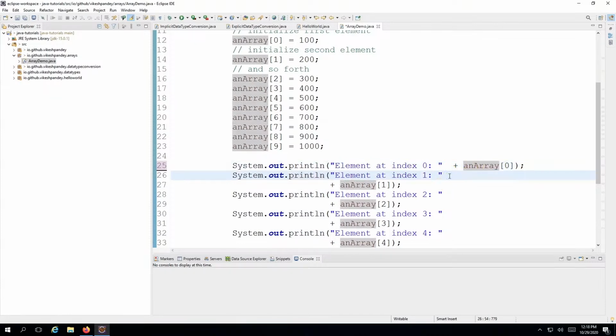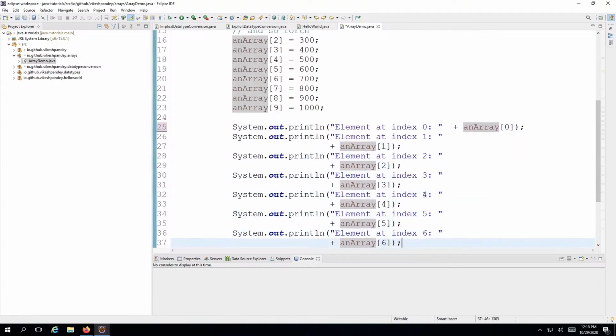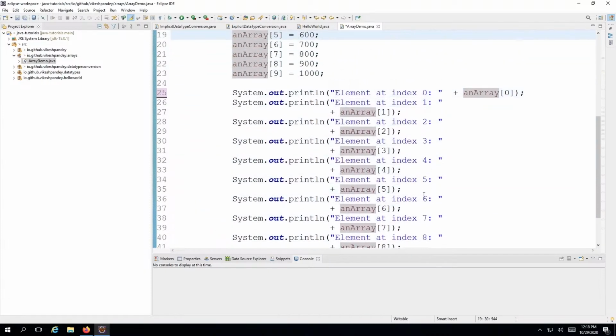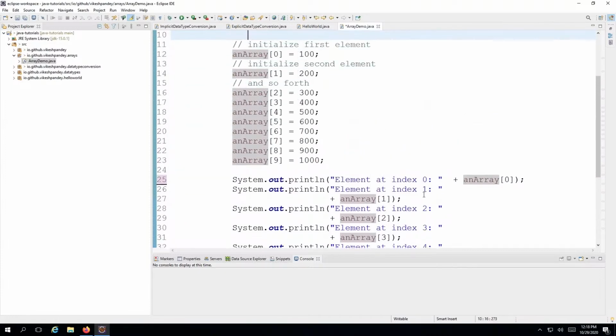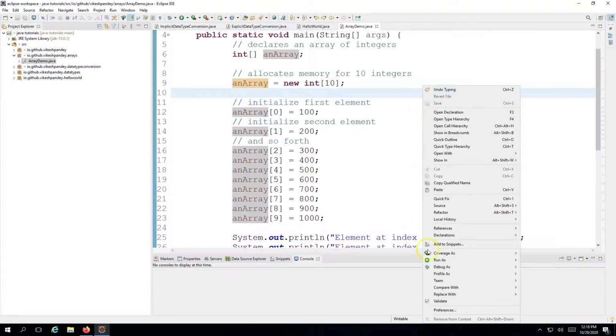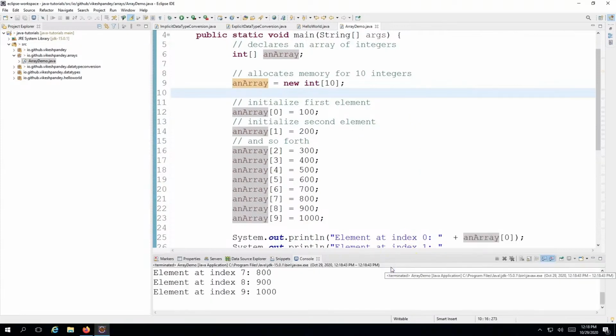And similarly for index 1, I'm printing the first index, then for 2, 3, and so on and so forth till the index 9. So I'm just printing all the values of the array starting from index 0 to index 9. That's all which is written in this program. Now let's try to run this program. So I will right click, go to run as, and go to Java application and hit on this.